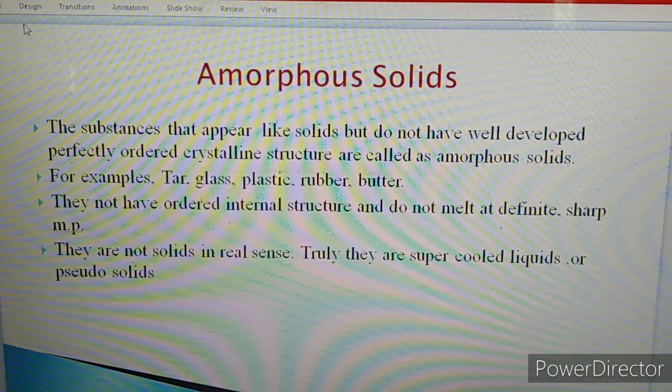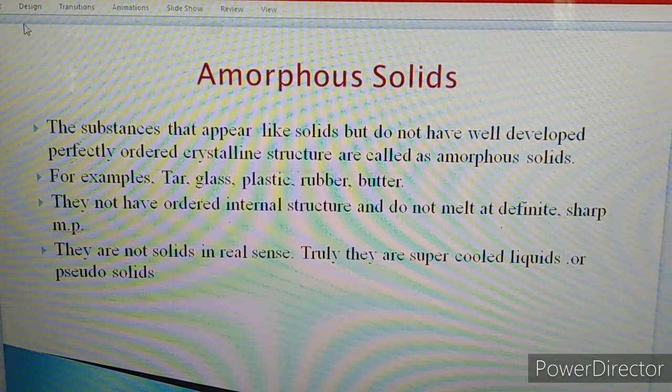Amorphous solids are substances that appear to be solid but they do not have a well developed, perfectly ordered crystalline structure. So there is no long range arrangement of the constituent particles in amorphous solid. There is irregularity in the arrangement of the constituent particles.